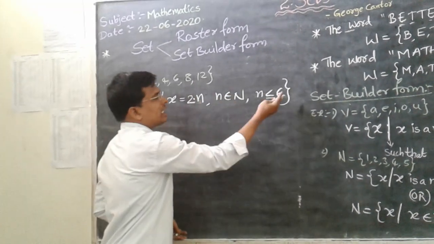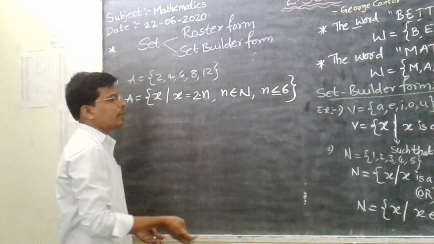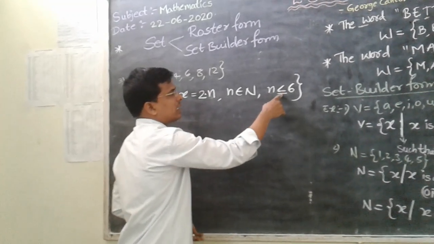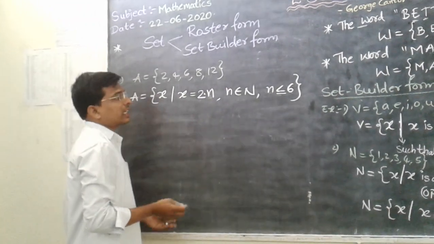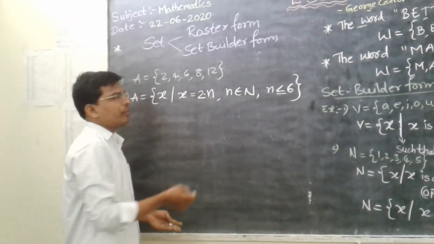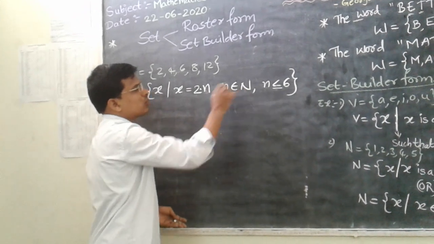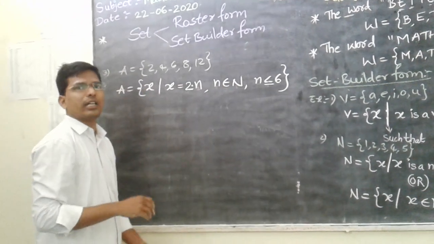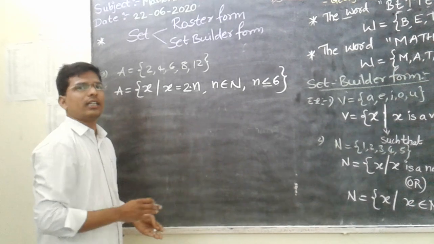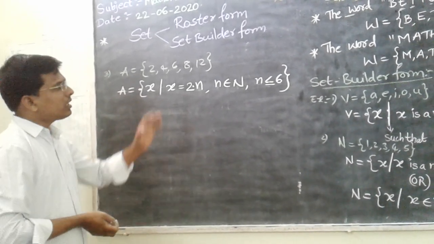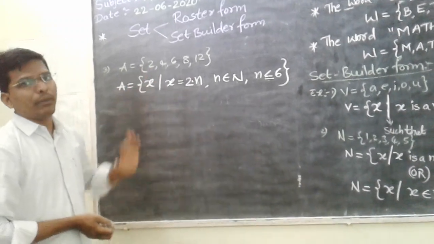So you cannot take more than 6, because we already mentioned the property here. So small n value is less than or equal to 6 only. Can we take 0 here? No, because we have mentioned that small n belongs to natural numbers. Natural numbers start from 1 only. So we cannot take 0, or 7 either. So this is the form of writing in a set builder form.